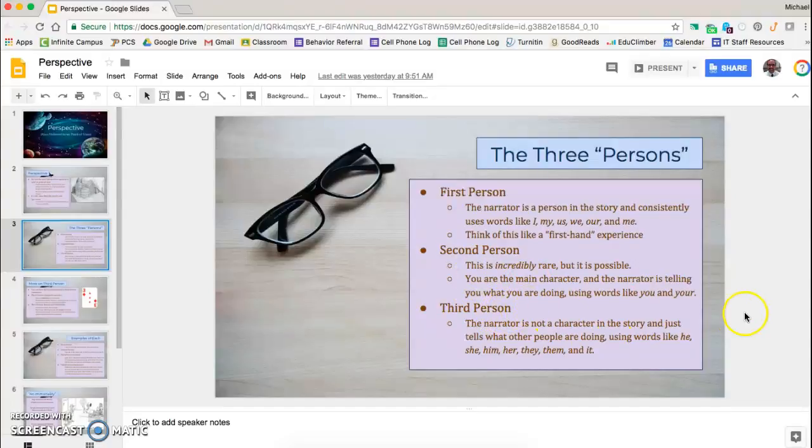Third-person perspective is where the narrator is not a character in the story and just tells what other people are doing. So this is still fairly common. They'll use words like he, she, him, her, they, them, it. And they will not talk about themselves at all. So even in first-person perspective, they might use a lot of these words when they're talking about other people. But in third-person perspective, they will not talk about themselves. They will not be using these words at all.